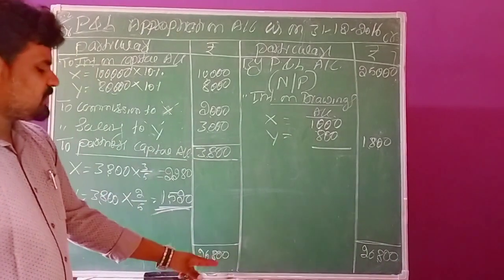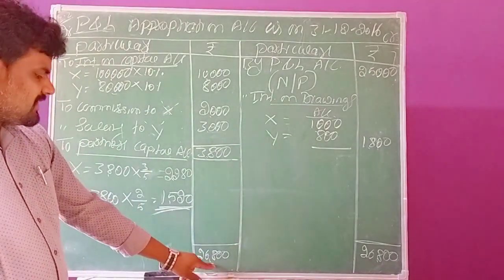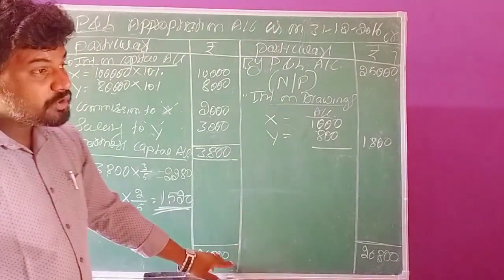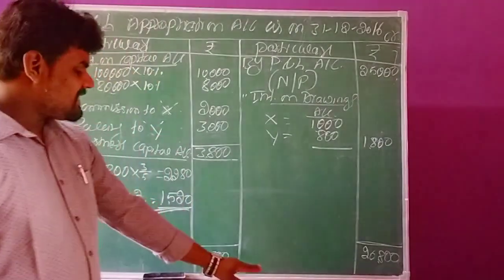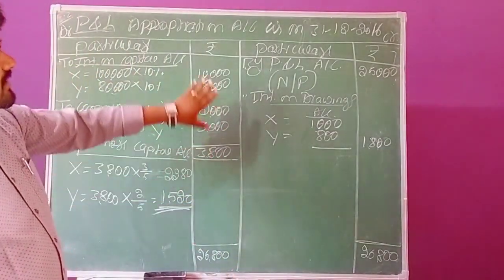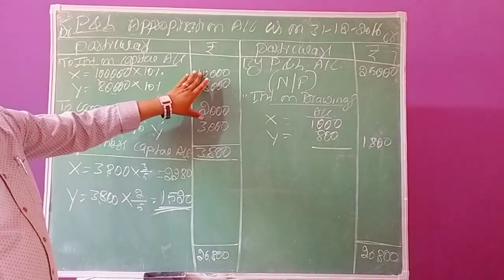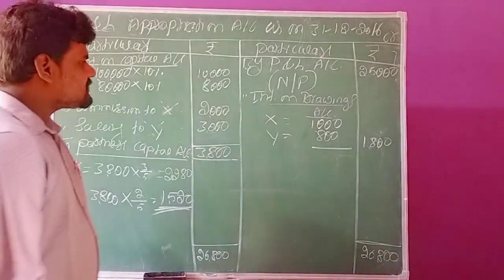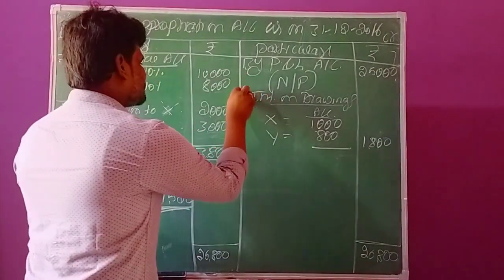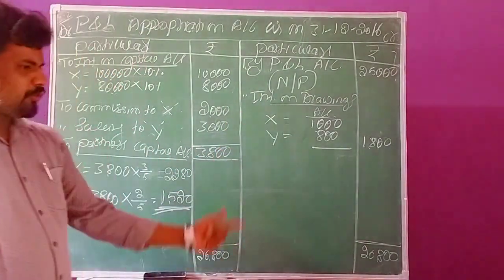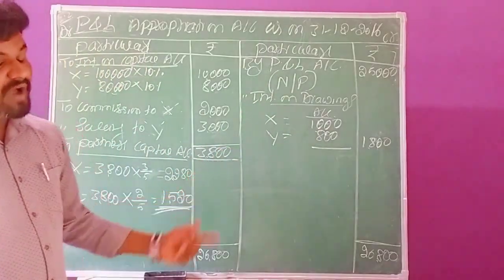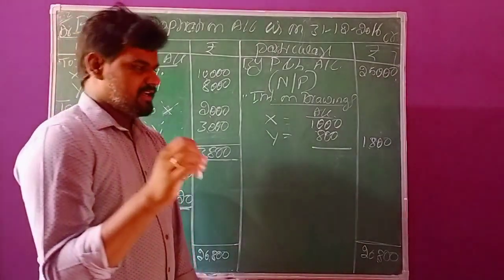Now we have to transfer it to the debit side. 26,800 is the total credit balance. From this credit balance, you have to discharge all the expenses in the business organization. After discharging all the expenses, the remaining balance 3,800 is the profit during the year.